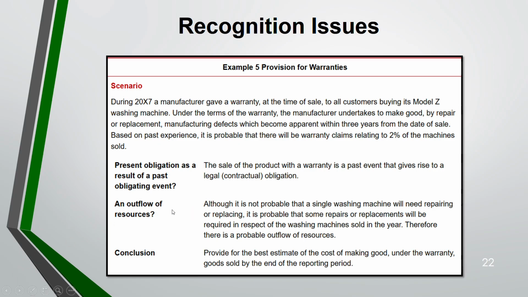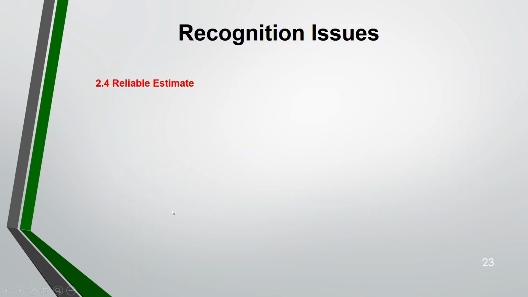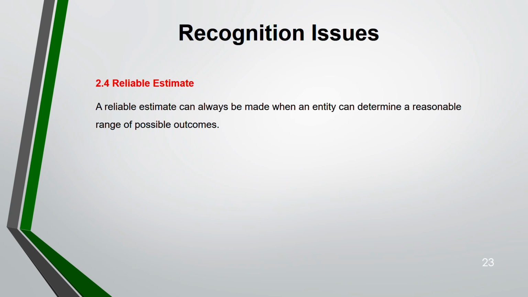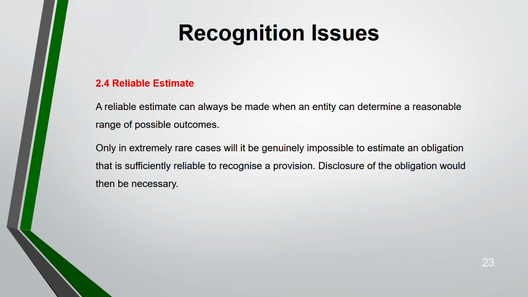Now, reliable estimate, the third part of the definition. First, there was a present obligation. Second, probability of outflow of resource. Now, reliable estimate. A reliable estimate can always be made when an entity can determine a reasonable range of possible outcomes. Only in extremely rare cases will it be impossible to estimate an obligation sufficiently reliably to recognize a provision. Disclosure of the obligation would then be necessary.